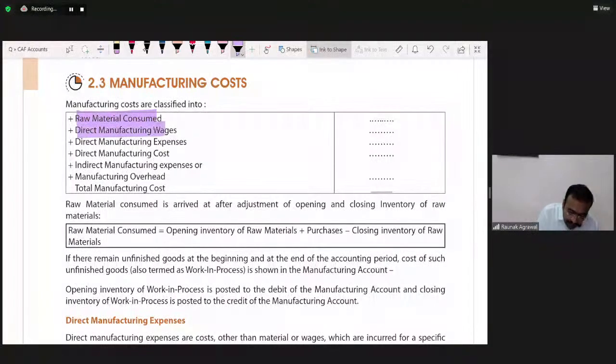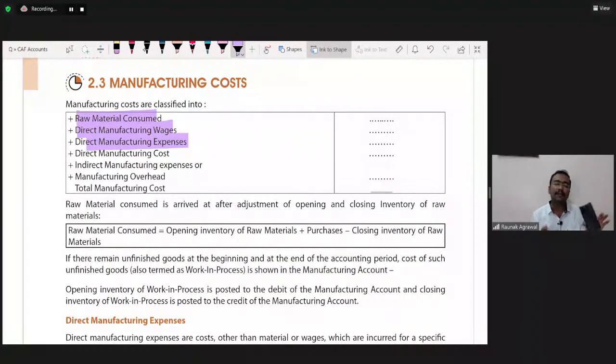Then direct manufacturing wages. What do you mean by direct manufacturing wages? Direct manufacturing wages means the salary of the worker who is assembling this mobile phone, who is working on this phone. The other one is direct manufacturing expenses, like electricity bill.